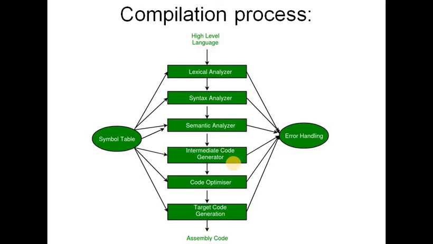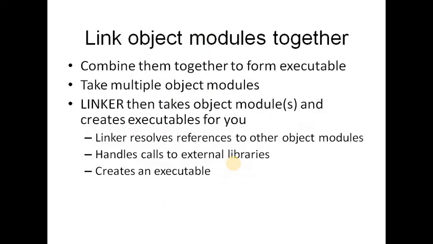The symbol table is also used for scope management. And error handling will handle all the steps of our compilation. So in the end, we find the assembly code. So this is the actual representation of the compilation process.